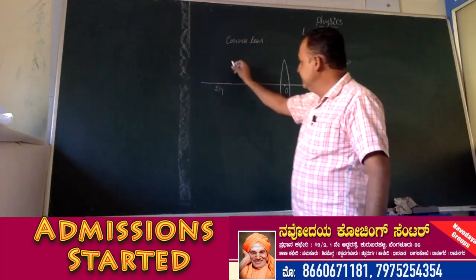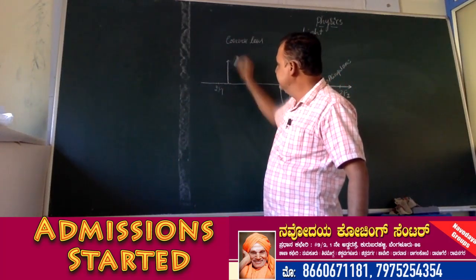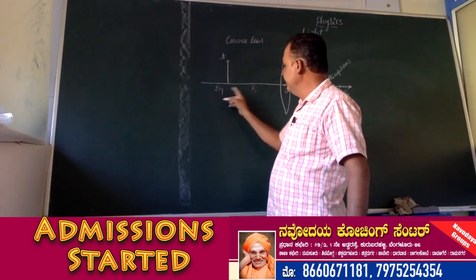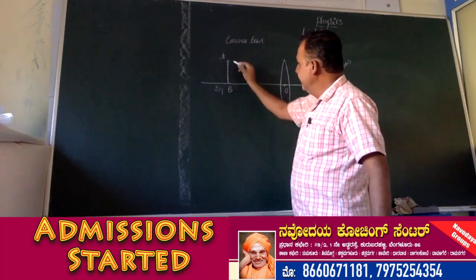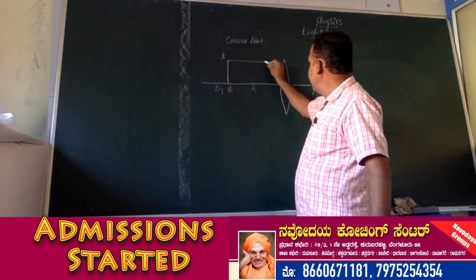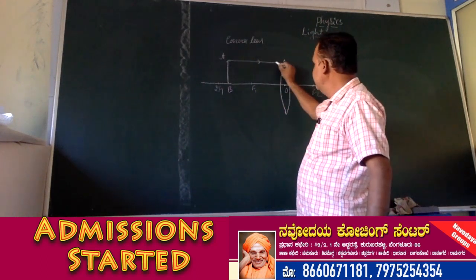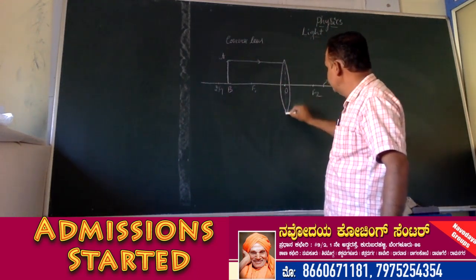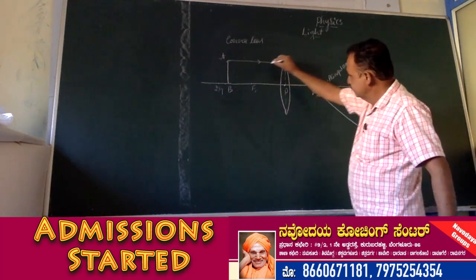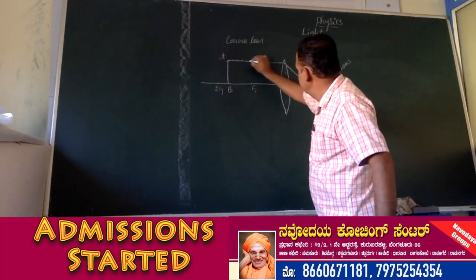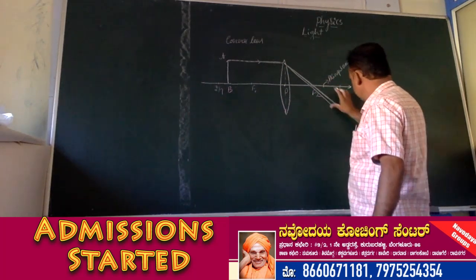So this is an object AB. This object lies in between 2F1 and F1. If the ray of light is parallel to the principal axis, after the refraction it passes through the focus. So principal axis ke parallel ಹೋಗಿದ್ದ ray ಏನಾಗುತ್ತೆ? It passes through the focus. Focus ಮೂಲಕ pass ಆಗುತ್ತೆ.